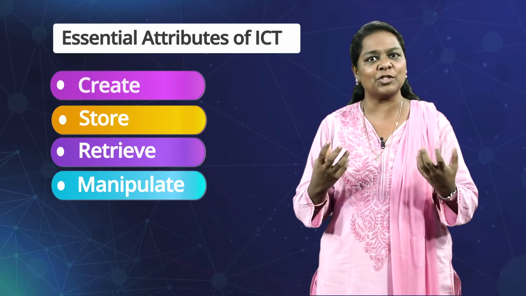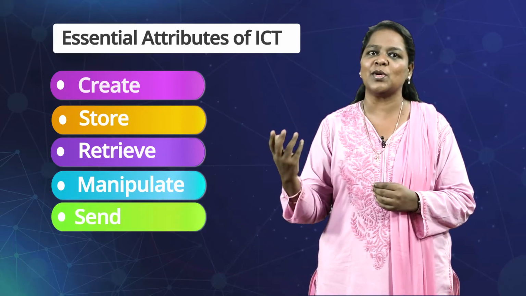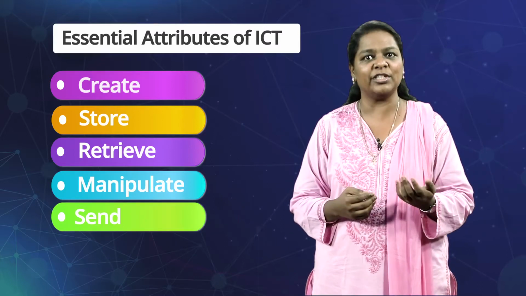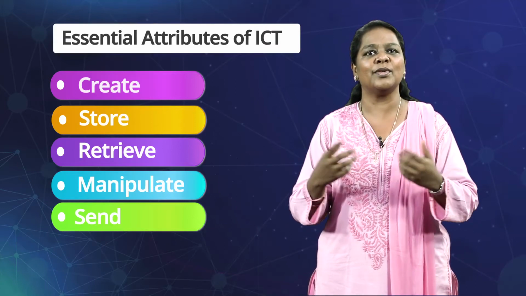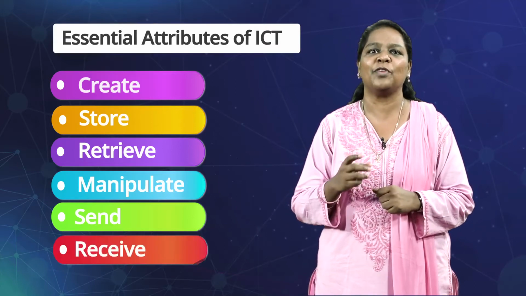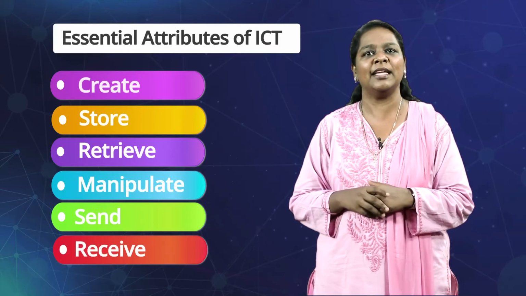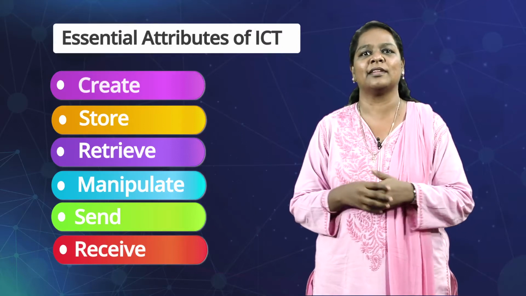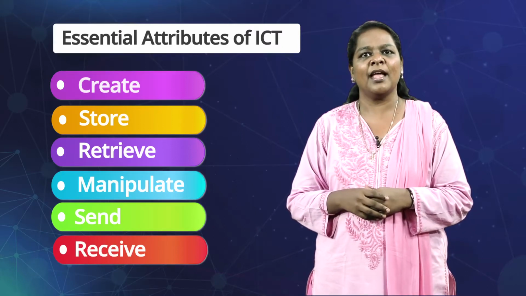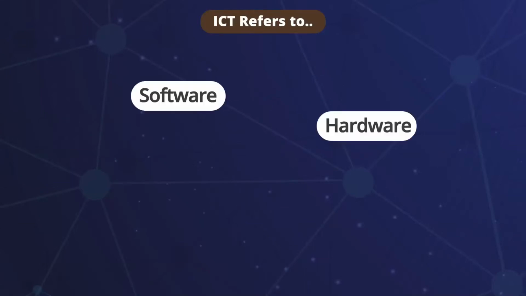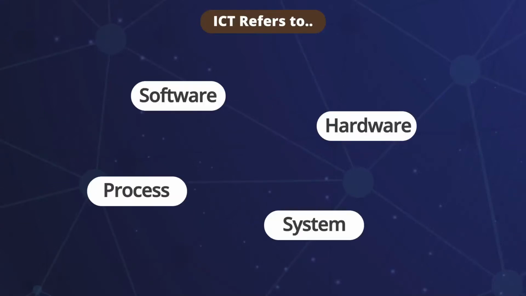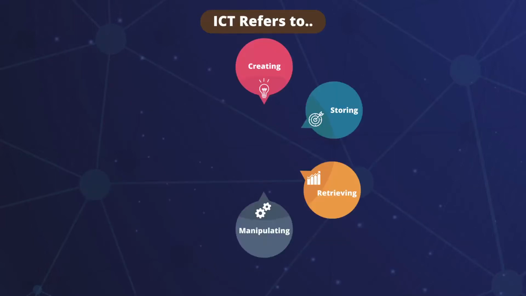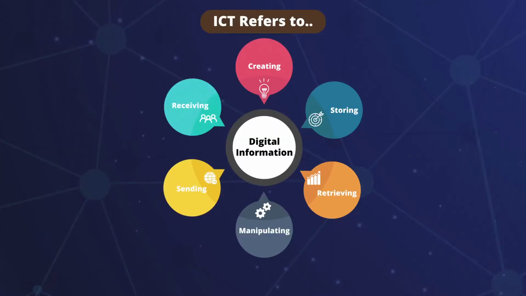The photo which we have stored in our mobile can also be sent to others using any mediums like instant messenger, mail or social media. And also the person who receives it has a scope for giving feedback back in the digital medium itself through likes, comments or even through sometimes descriptive feedback. Hence, ICT refers to a software or hardware or a process or a system that can create, store, retrieve, manipulate, send and receive digital information.